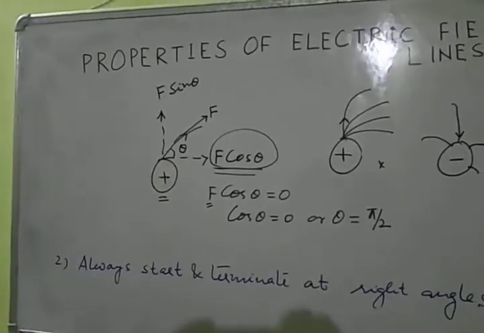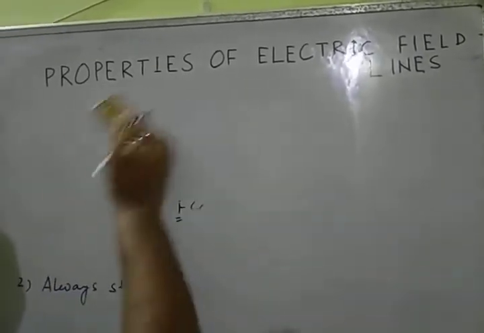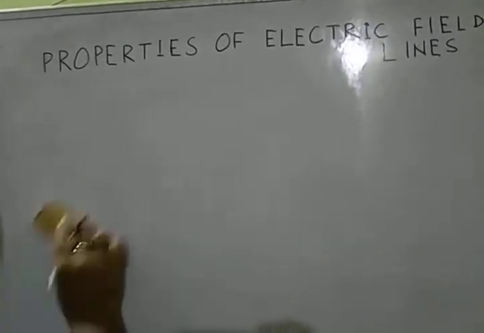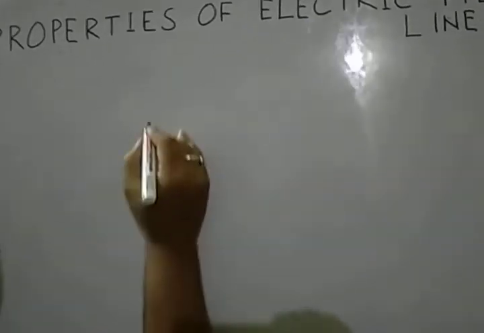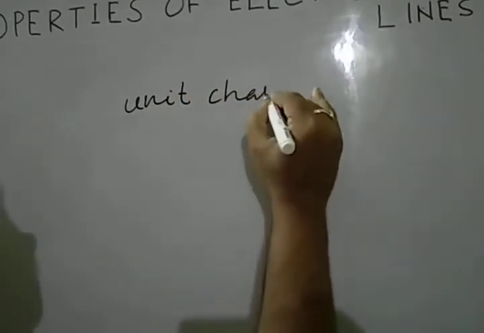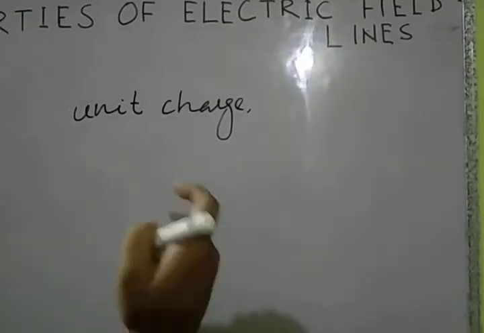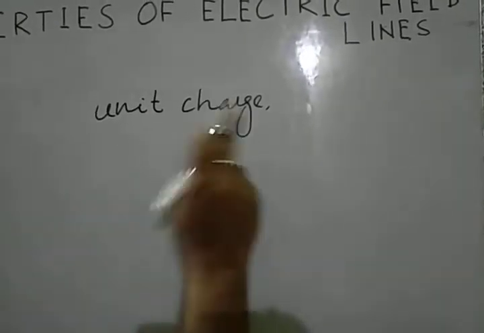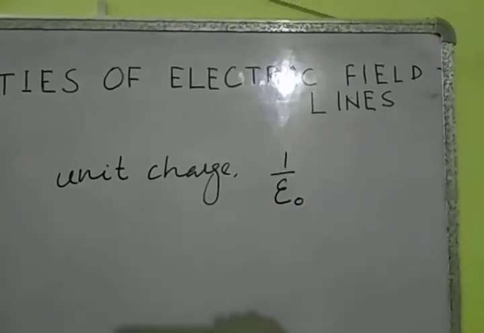Now let's come to the next property. If there is a unit charge, the number of field lines associated with this unit charge is equal to 1 by epsilon naught.